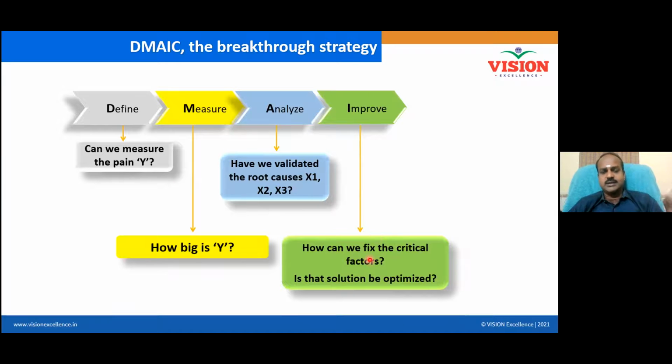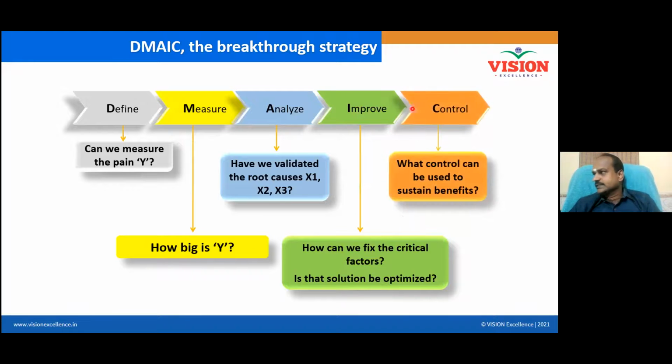Fix the root cause. In order to make your coffee sweeter, you fixed the sugar quantity. In order to keep the strongness of the coffee, you fixed the coffee powder quantity. Same way, the root causes X1, X2, X3 should be optimized. If you optimize X1, X2, and X3, that is called improve. Now the problem is solved.